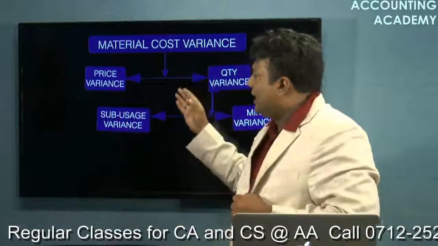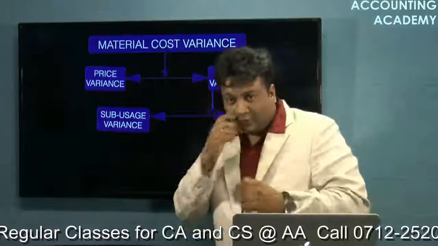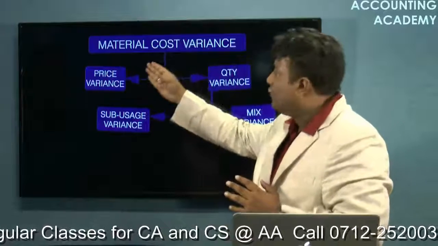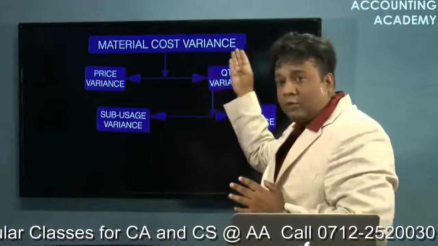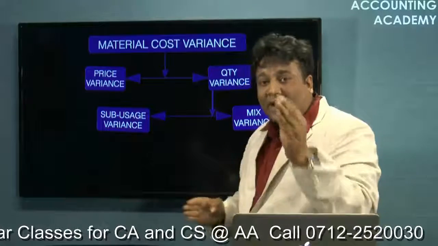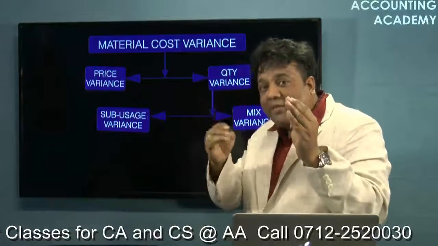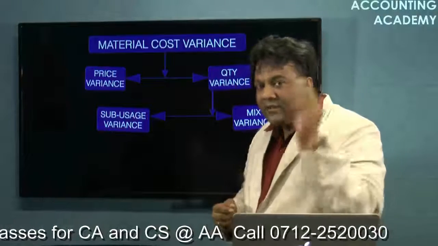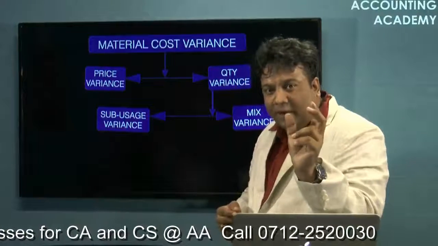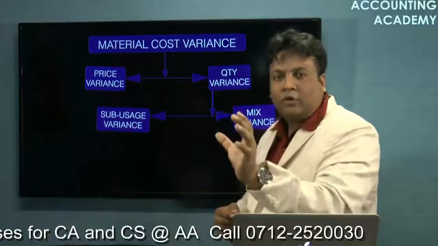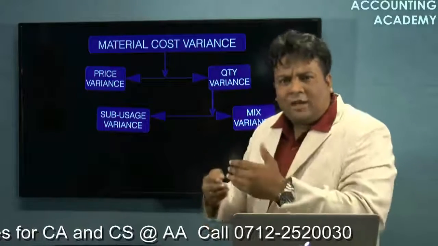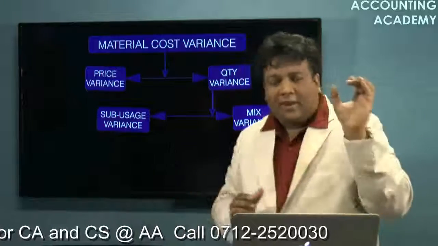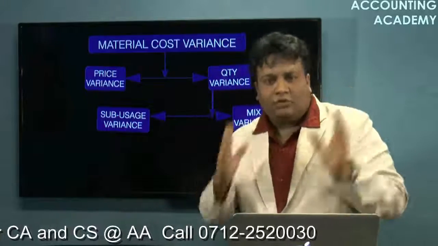Suppose we are calculating price variance, I will be telling you the formulas. Cost variance is standard quantity into standard price minus actual quantity into actual price. Price variance is standard price minus actual price, the variance between price, multiplied by actual quantity. So why multiplied by actual quantity? We'll come to that. But price variance is standard price minus actual price multiplied by actual quantity.